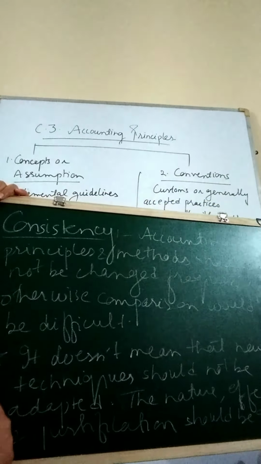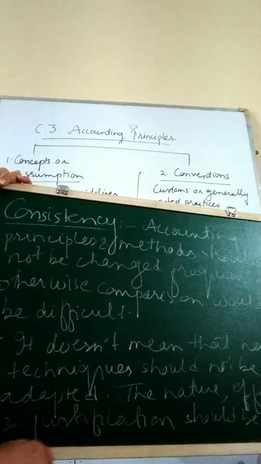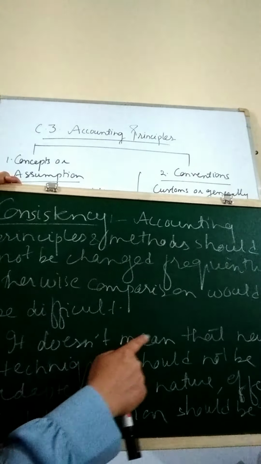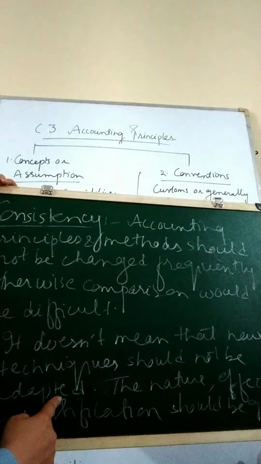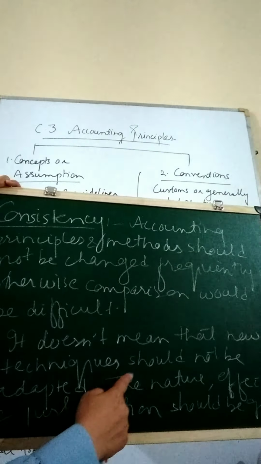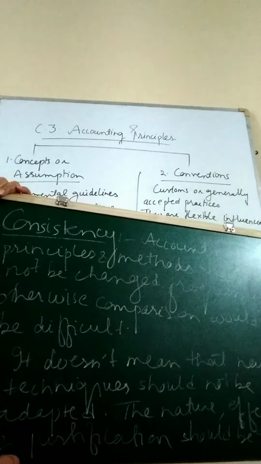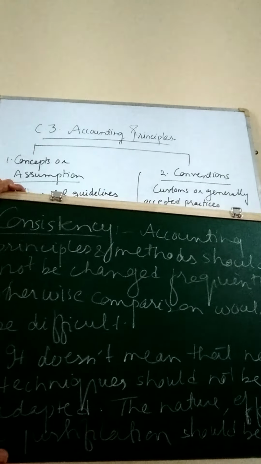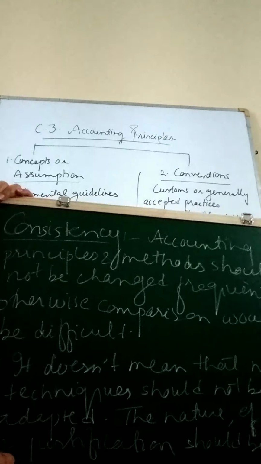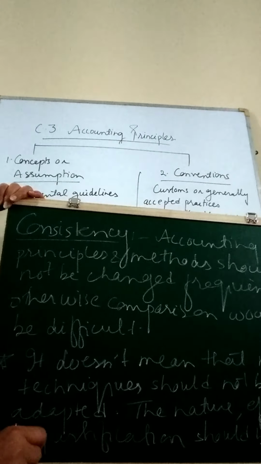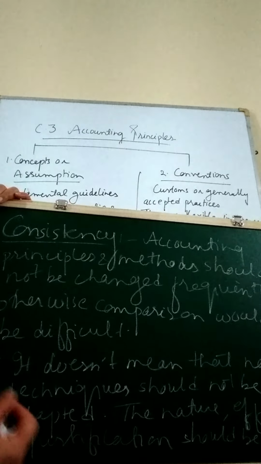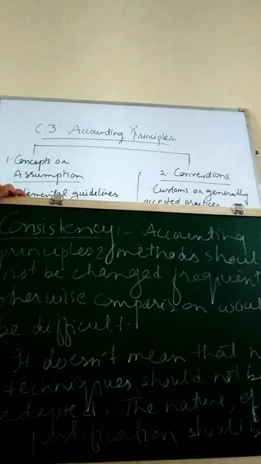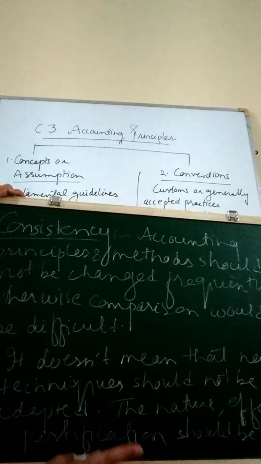Then we have one more point which is highlighted in this particular concept. It does not mean that new techniques should not be adopted. The techniques can be changed according to the changing needs of the economy, according to the changing needs of the business environment. But whenever we change a technique or a method or a principle, the justification shall be clearly stated.